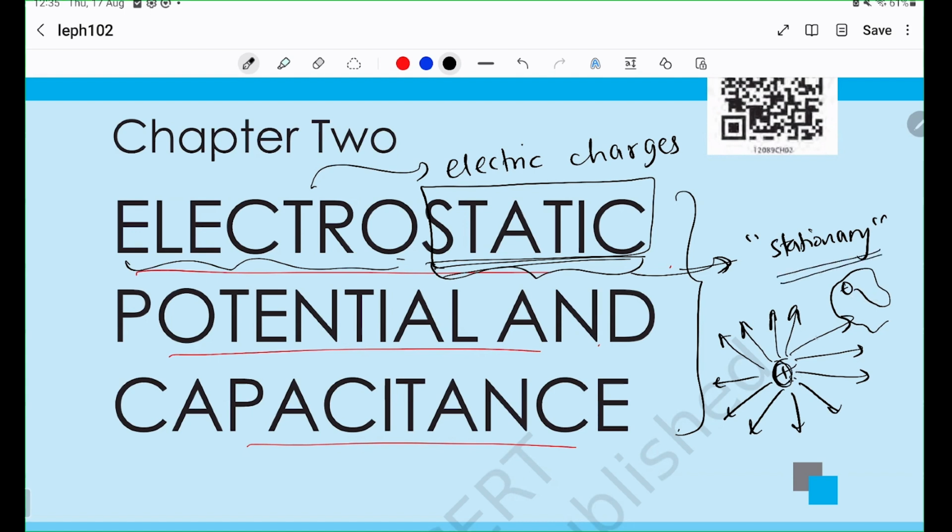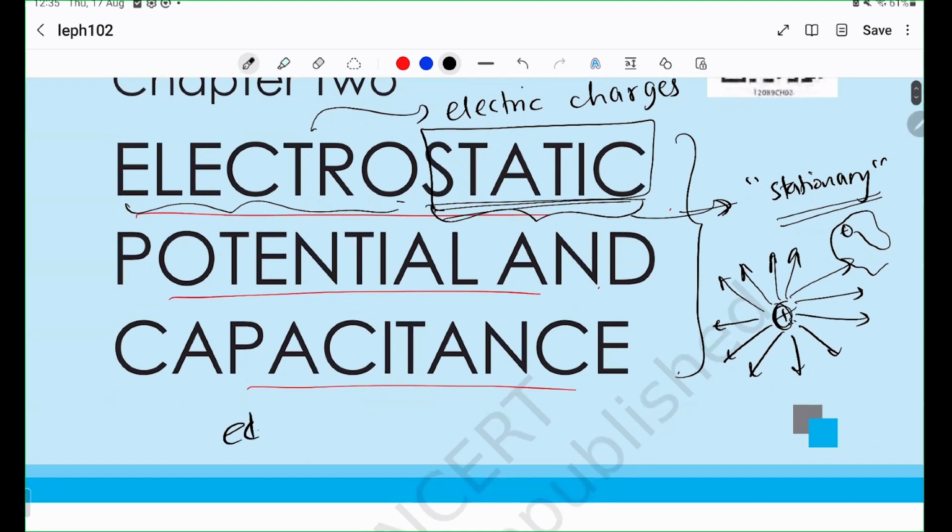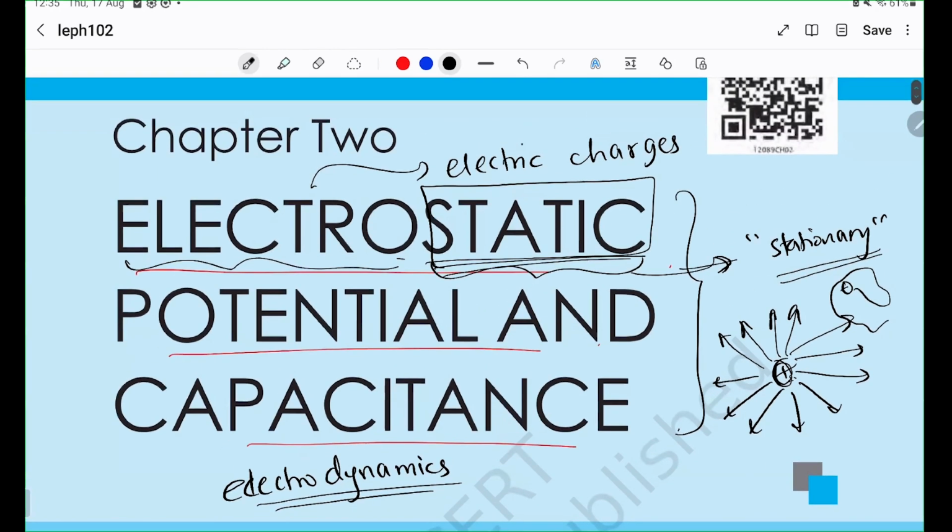Because if the source charges start moving, we get a lot of weird effects. The collective study of these effects is called electromagnetism. We'll soon look into how that comes around. And that study is called electrodynamics. However, right now we are going to restrict ourselves to electrostatics because it's far simpler to study. There are a few times where I'll be mentioning a concept, and I specifically mention that it is only valid for electrostatics. In those cases, it's important to keep in mind that they do not apply for electrodynamics situations where source charges are moving around.